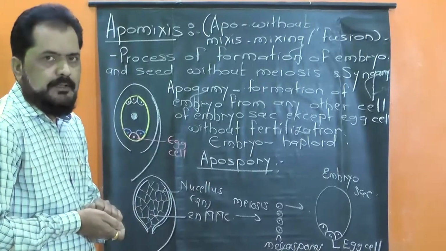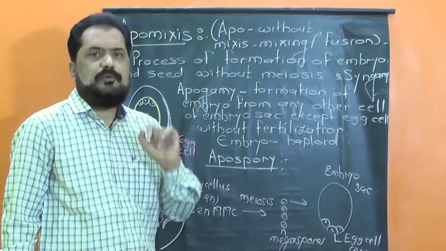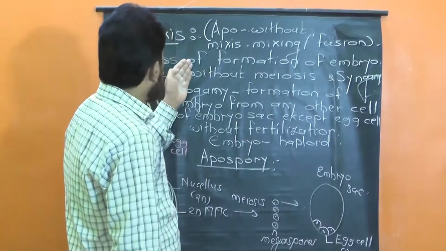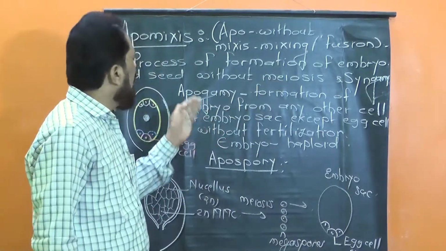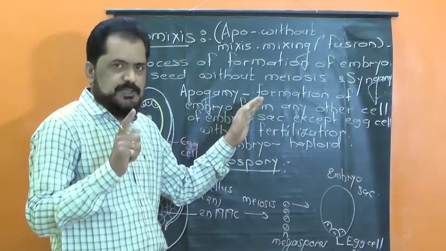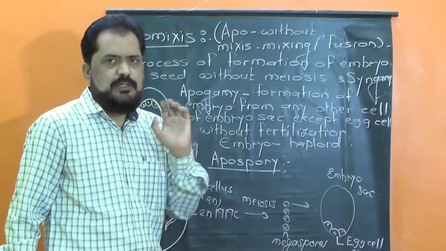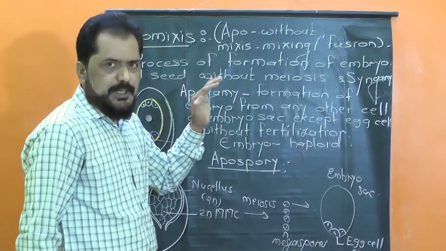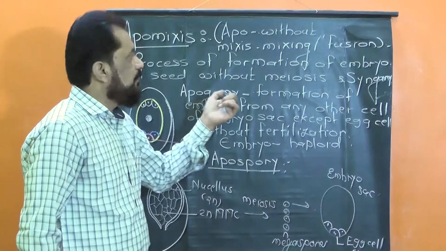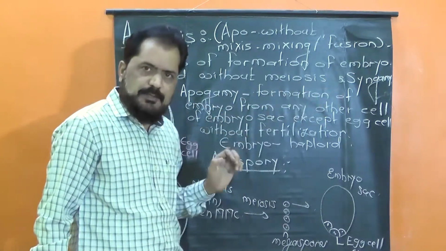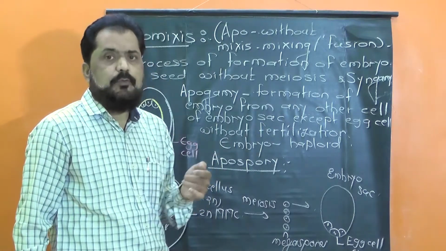Try to understand. We have started the study of apomixis. First of all, I told you the meaning of apomixis. You know that apomixis simply means the process of formation of embryo and seed without meiosis, that is, without formation of gametes and syngamy. Okay, that is without fertilization. It is the most appropriate definition. It is the process of formation of embryo and seed without meiosis and without syngamy, and the seeds formed by apomixis are known as apomictic seeds.